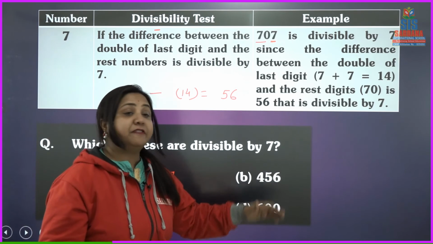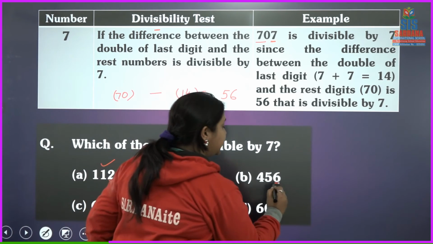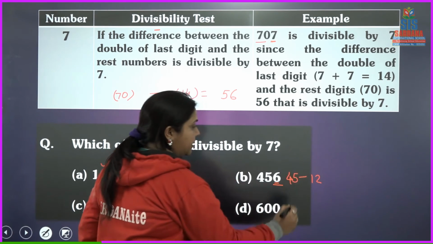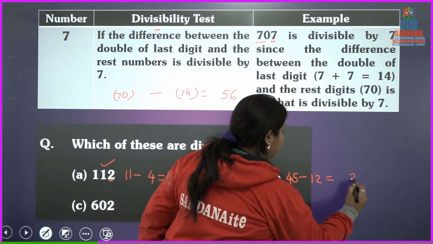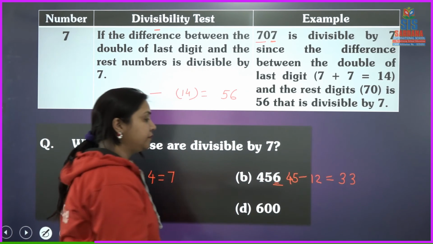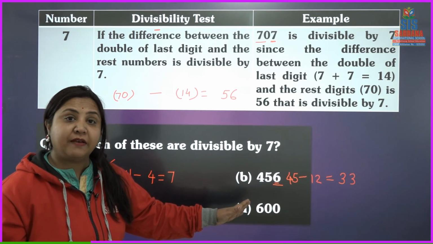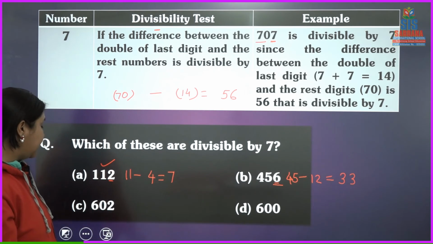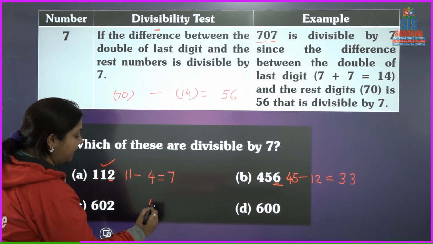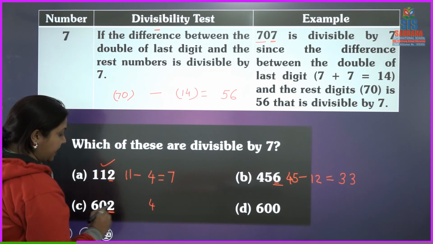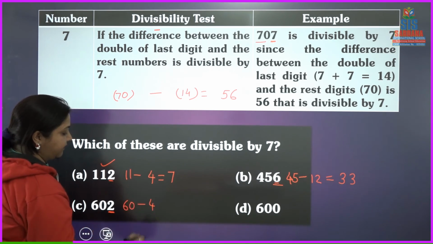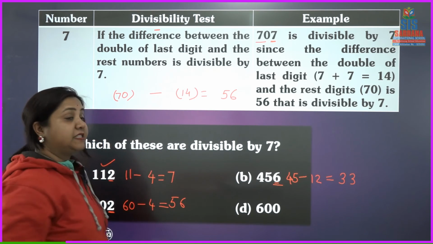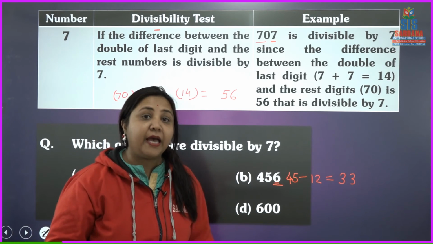Next, 456. Okay, the double of 6 is 12, and the rest of the digits will make the number 45. 45 minus 12 will give you 33. Is it a multiple of 7? No. It means this number is not divisible by 7. Let's see the other number. 462. The double of the last digit will make 4, and the rest of the digits will make 46. The number is 46. 46 minus 4 is 42, and we know that 42 is a multiple of 7. It means it is divisible by 7.